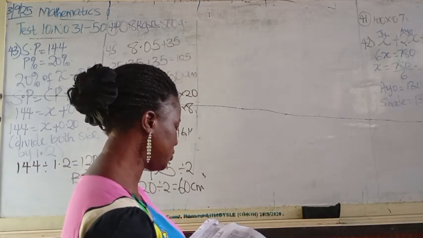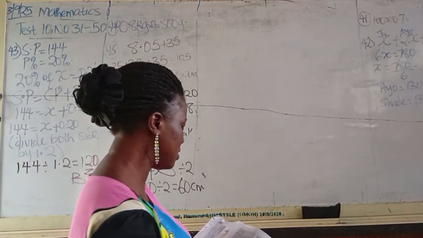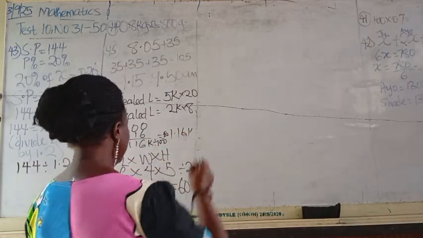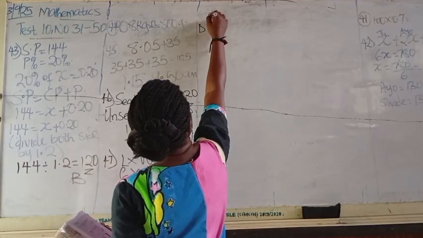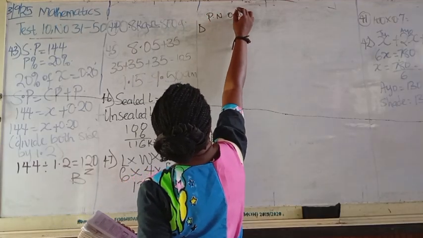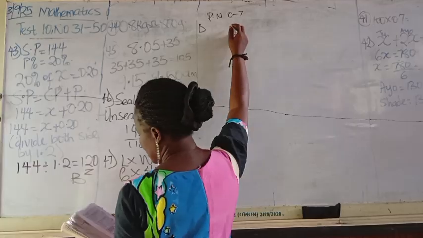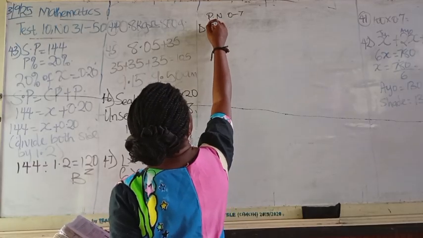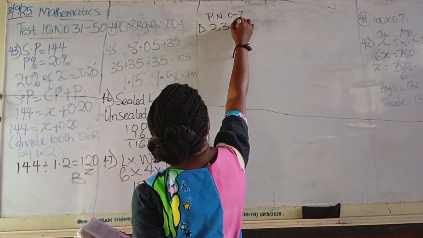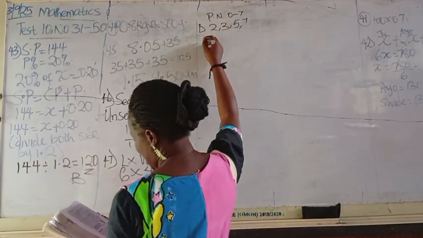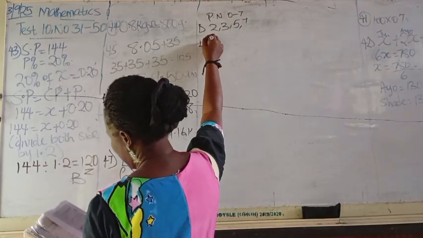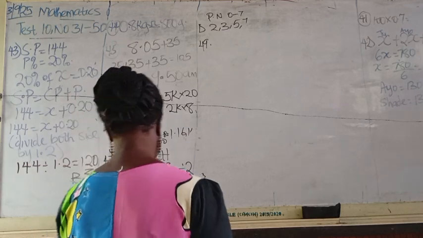We have 4 in option C, which makes it wrong. So the correct answer there is D. Prime numbers between 0 to 7, so we have it as 2, 3, 5, 7. Between those numbers, it is just the number there that can go.